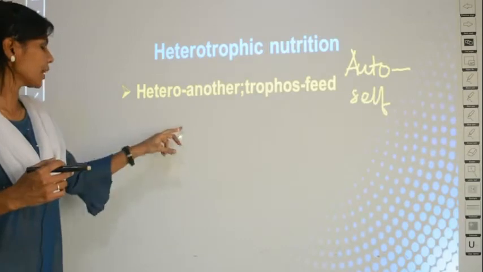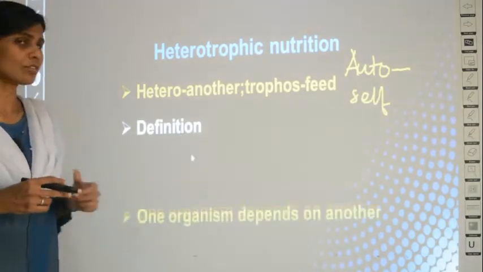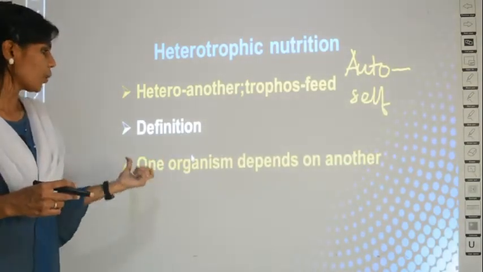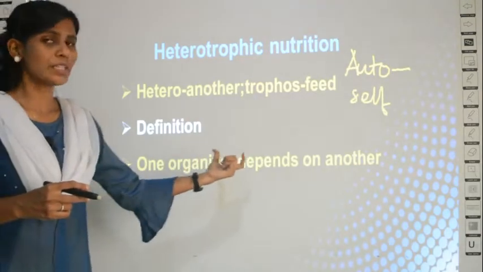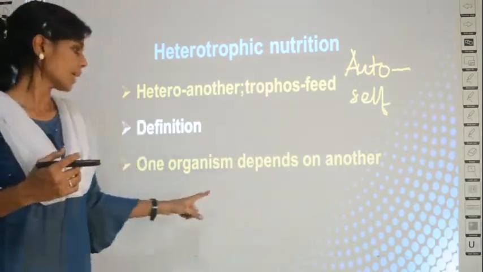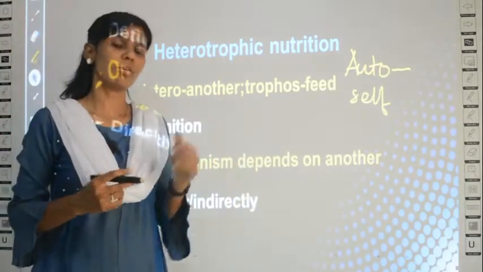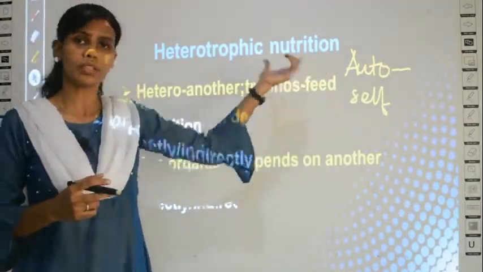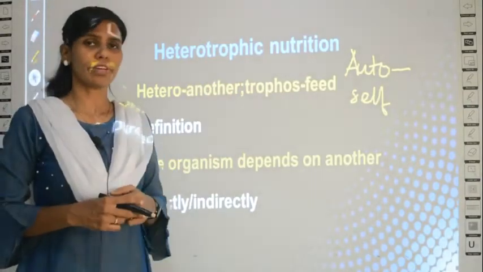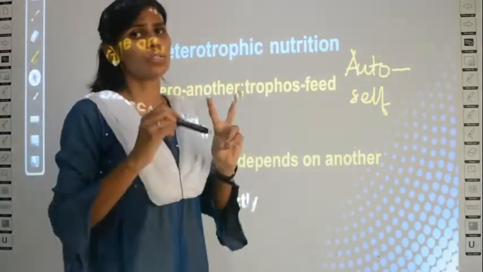Okay, so how can you define heterotrophic nutrition? Heterotrophic nutrition is when one organism depends on another organism directly or indirectly for food. We have to define it in terms of nutrition. Say for example, there are two organisms.